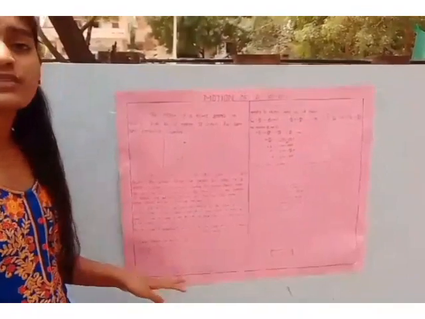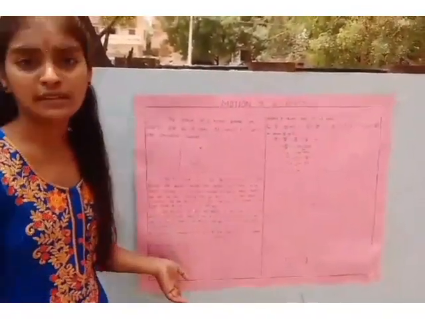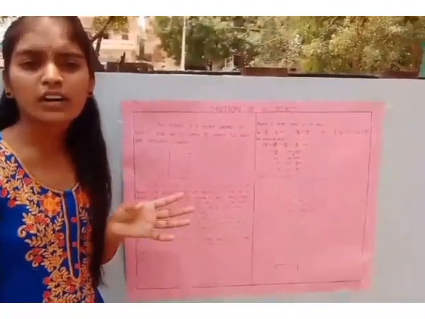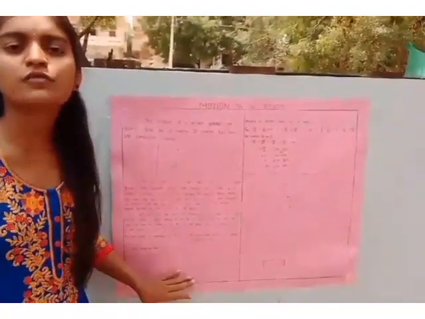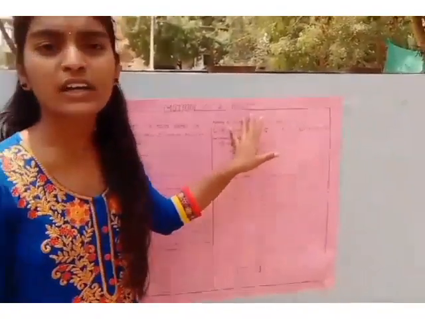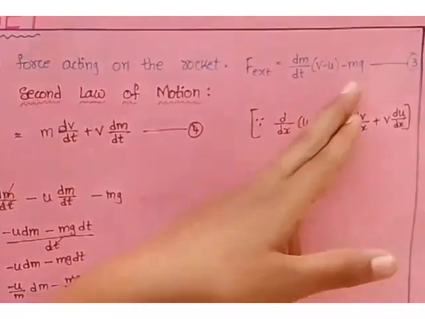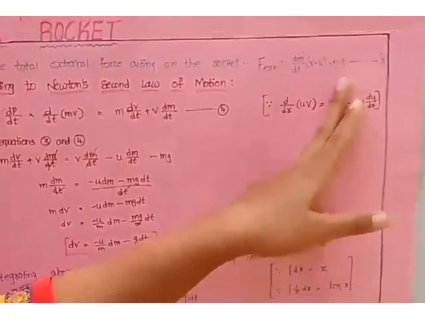The external force that will act on the rocket is the gravitational force. When the rocket moves in a gravitational field, the external force mg will act on the rocket. The external force acting on the rocket is equal to dm by dt into (v minus u) minus mg. This is taken as equation number 3.